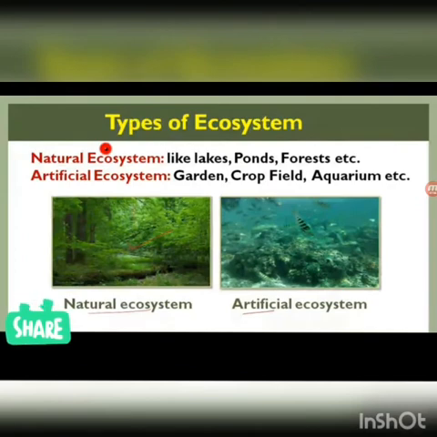Types of ecosystem. There are mainly two types of ecosystem. One is natural ecosystem and the other is artificial ecosystem. Natural ecosystem, as you know, can be a forest, lake, ponds, etc. Artificial ecosystem means an ecosystem which is made by human beings or created by human beings. So that can be a garden, a crop field and an aquarium.